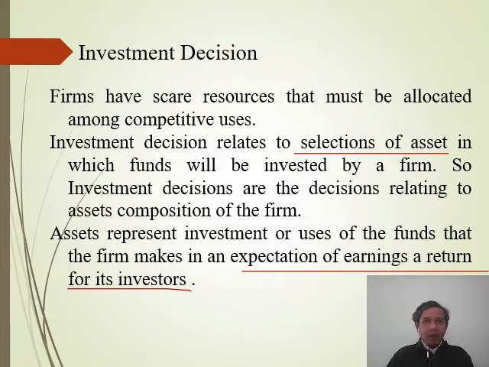We do not have an abundance of funds. So in a situation of scarcity of funds, we must use our funds in a proper way so that we can buy the right type of assets for the organization. And these right types of assets must have a capacity to generate some return for the organization, or the firm.